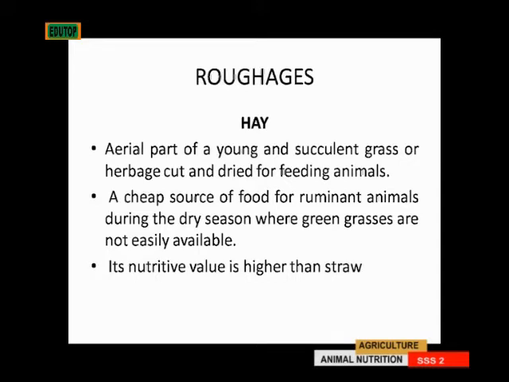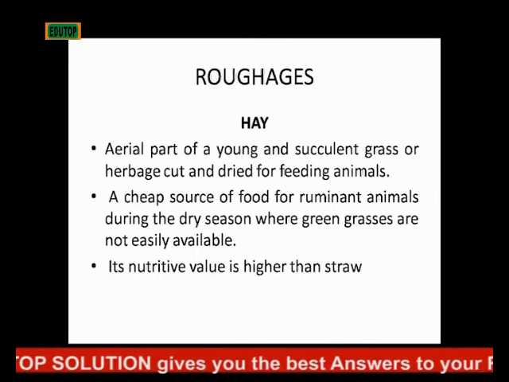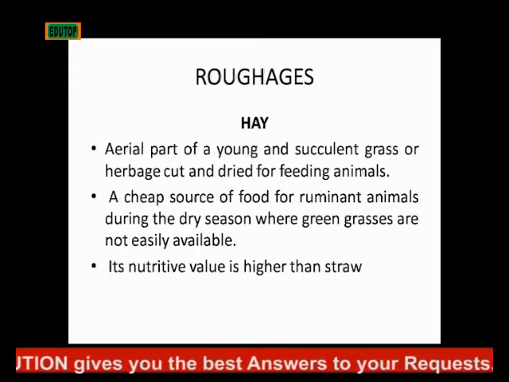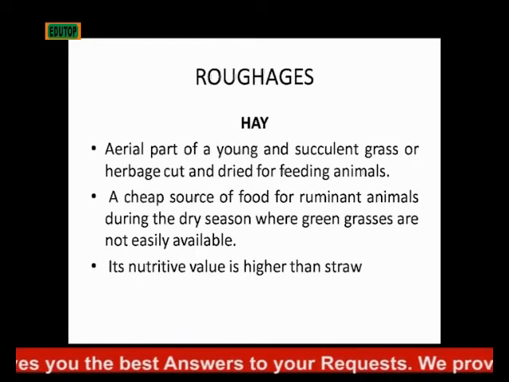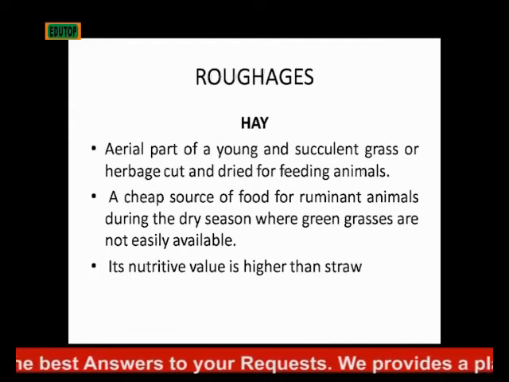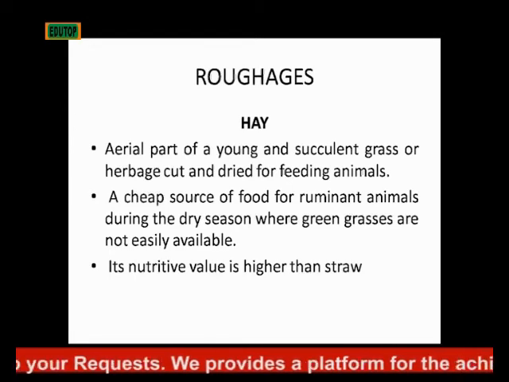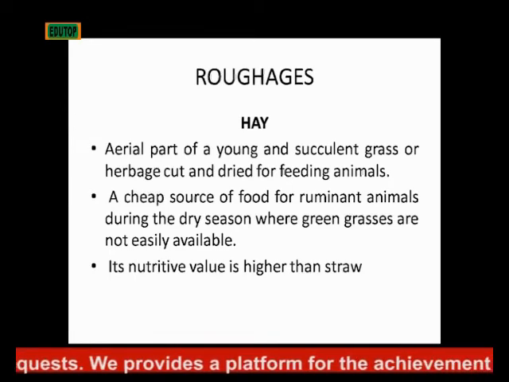You've heard an adage that says you make hay while the sun shines. So the farmer goes into the bush to get the aerial part of young succulent grasses, he cuts them, he dries them, and feeds his animals with them during the dry season where you don't easily find green grass available.